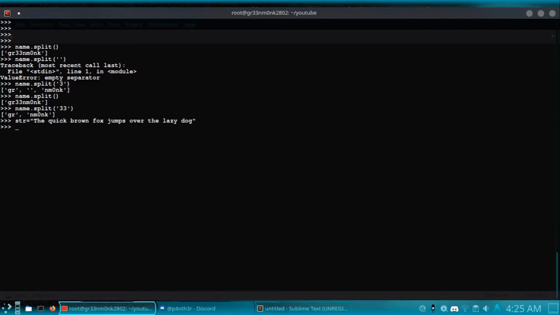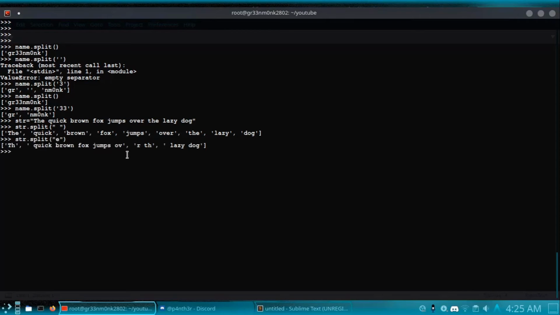If I want to split it using white spaces, I can simply do that, and you can see the entire sentence has been split using the spaces. Also, I can split it using any particular character, and again it has been broken down.